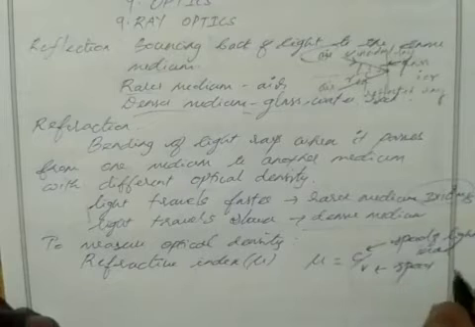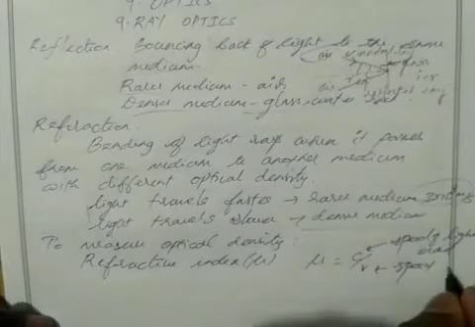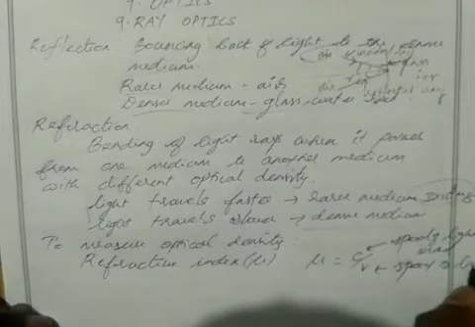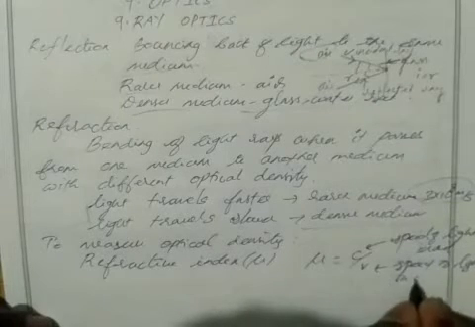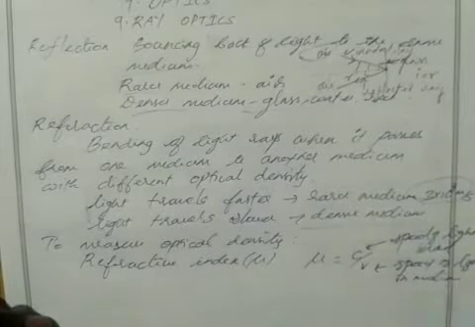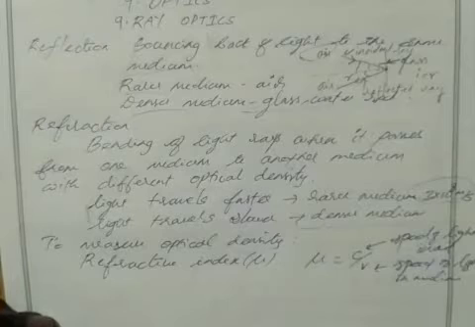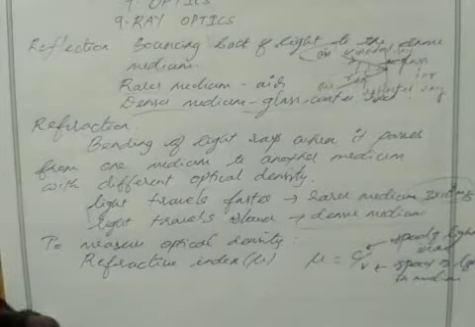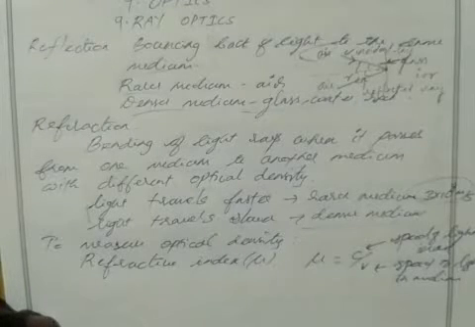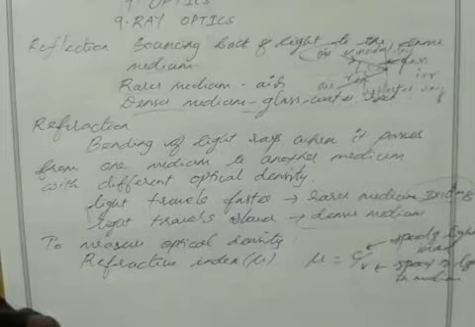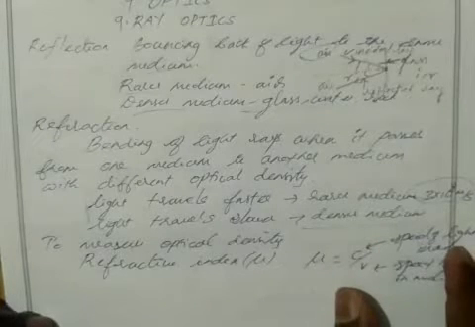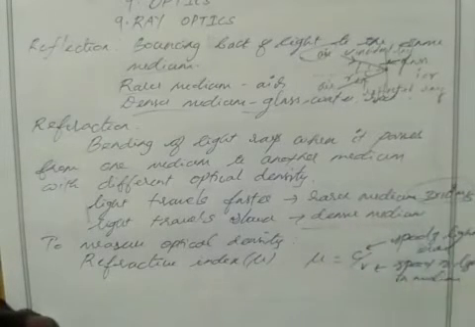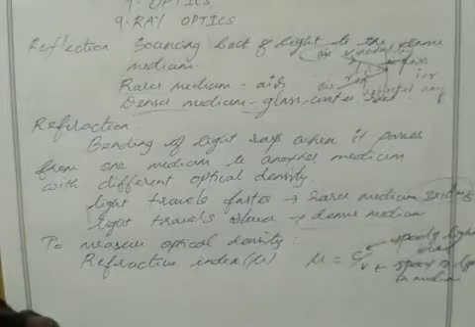That medium can be a denser medium, or the medium can be anything, either water, glass, rock, diamond, carbon, whatever it is. So c means speed of light in air, a constant value. v means speed of light in that particular respective medium.